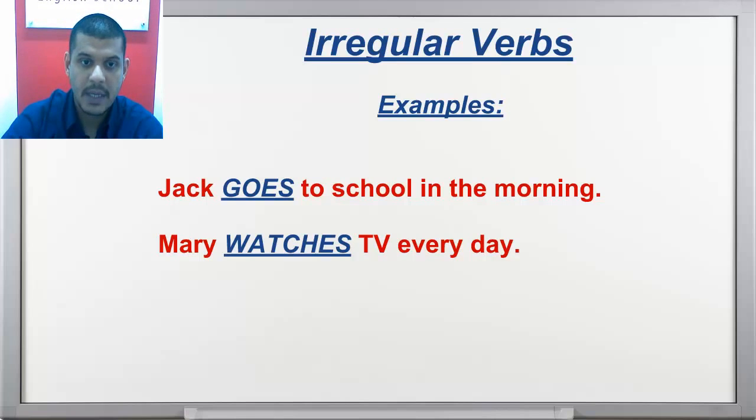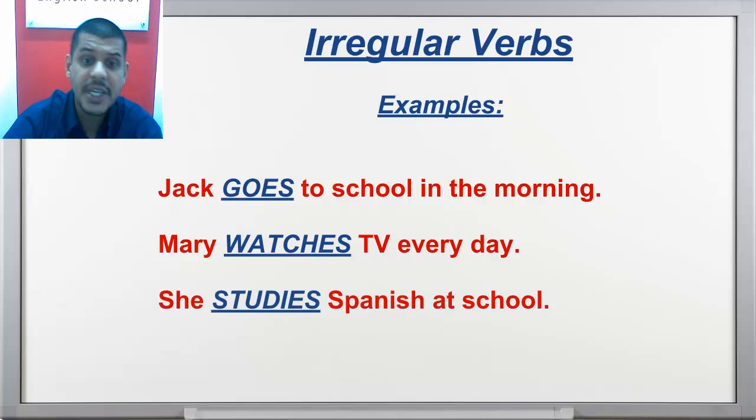Mary is she, Jack is he. So Jack goes, Mary watches. Another one: she studies Spanish at school. You see that in this case, using the pronoun she, the conjugation of the verb study is different.